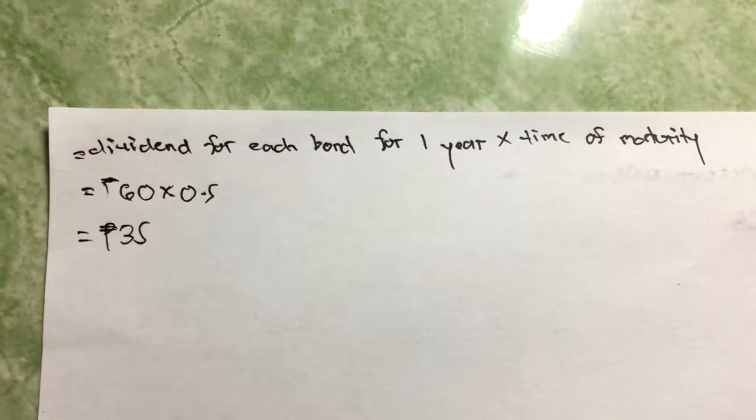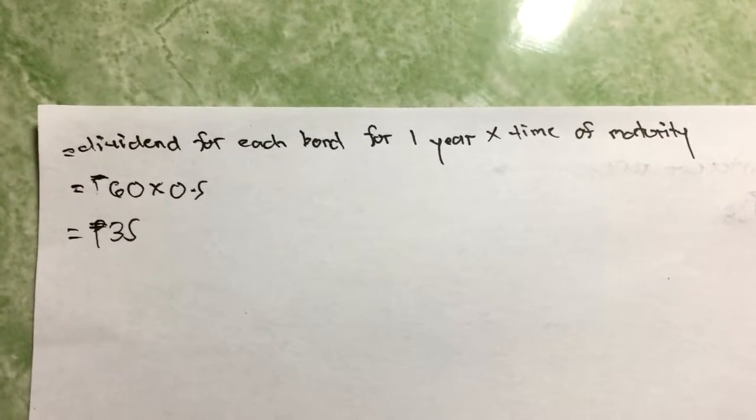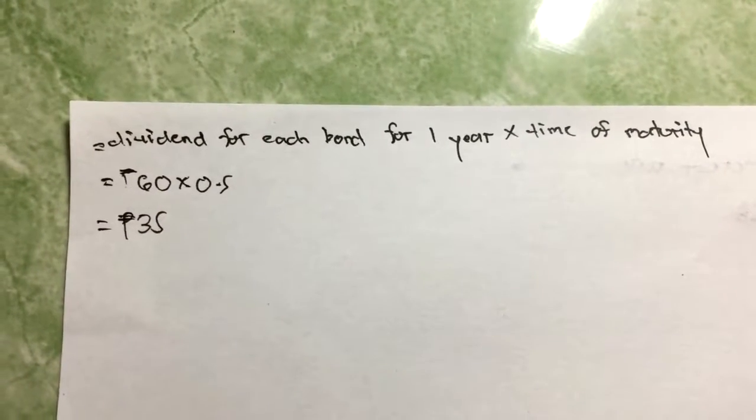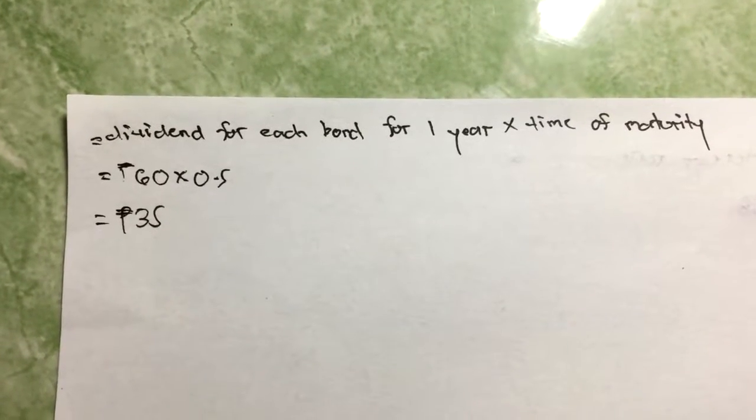The next thing to do is to multiply the dividend of each bond for 1 year by the time of maturity in decimal. There you have it, the dividend for each bond for 1 year multiplied by the time, which is 60 pesos times 0.5, is equal to 30 pesos. So the next thing to do is to multiply the number of bonds by the semi-annual dividend for each bond to get the semi-annual dividend for 100 bonds.